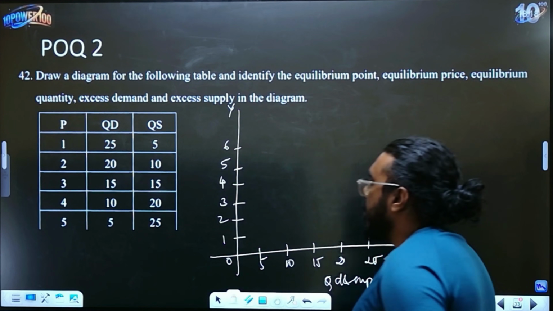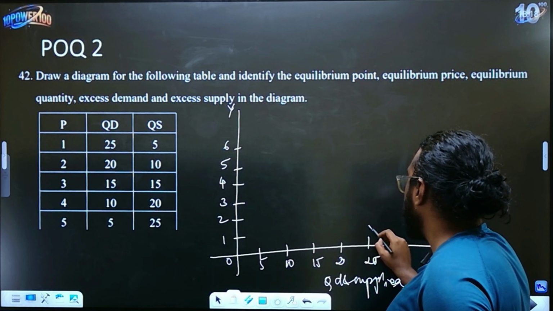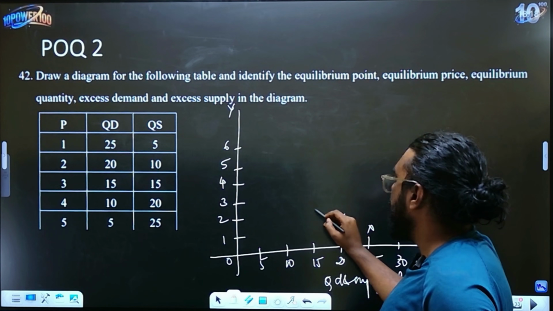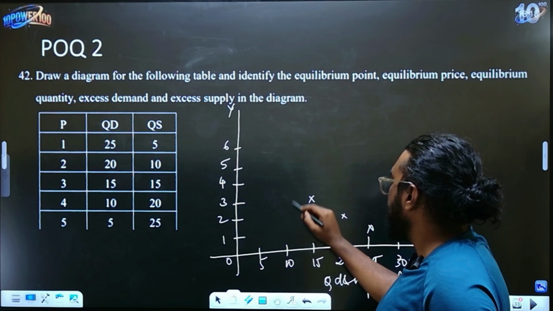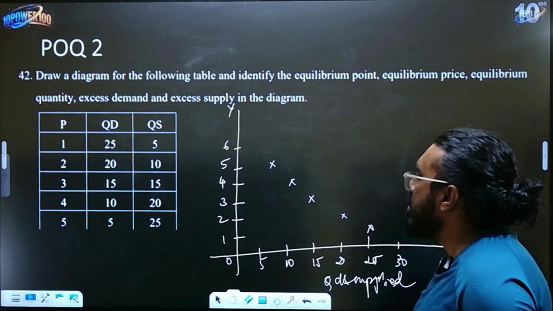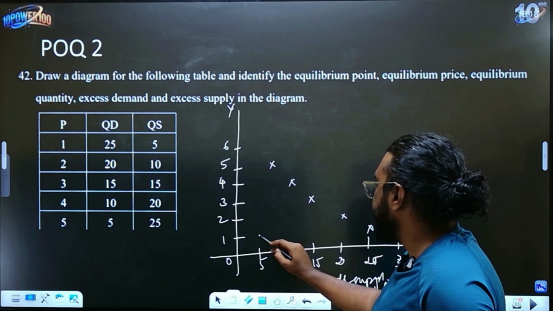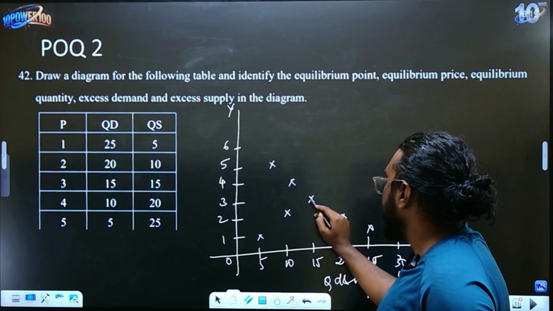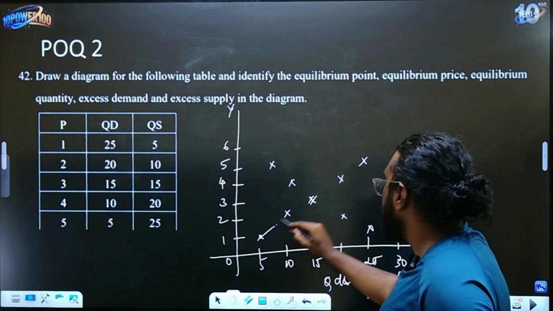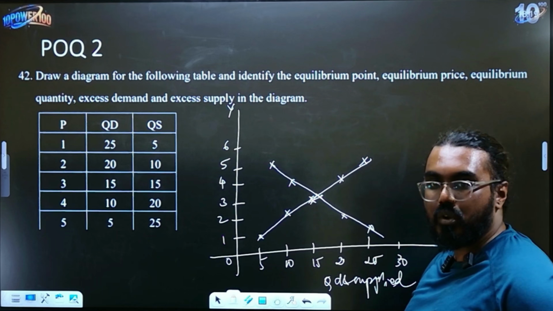Okay. Now, when we'll plot the quantity demanded. 1 irvaga 25 baratte, so here. 2 irvaga 20 baratte, so it will be here. 3 irvaga 15, 4 irvaga 10, 5 irvaga 5. So this is your supply, demand, right? Now for supply, 1 irvaga it is 5, 2 irvaga it is 10, 3 irvaga it is 15, 4 irvaga it is 20 and 25. So just join these two lines. I'm sorry I missed the mark here, so you draw it neatly, children.